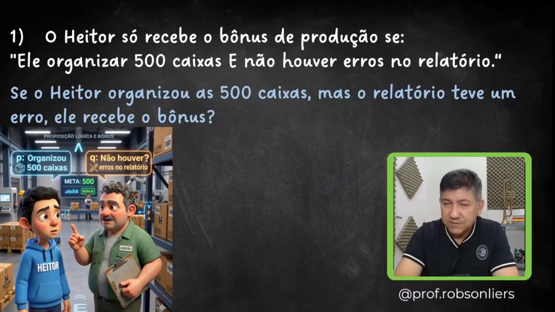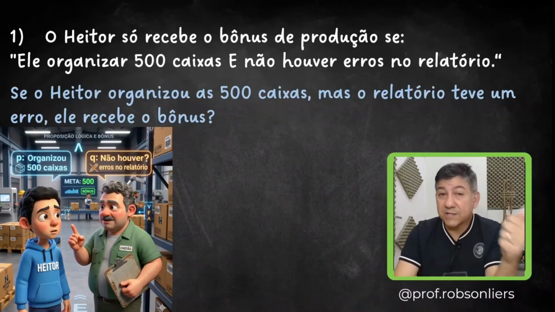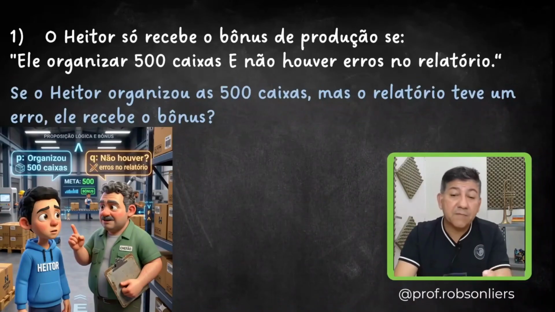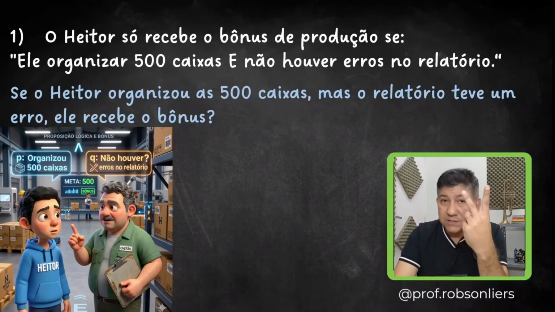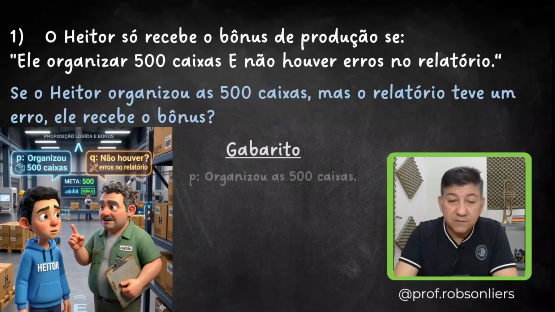Let's go to the answer key. I'll show you the solution. Take a look. He needed to organize the boxes and there couldn't be any mistakes in the report. Hator organized the boxes, but the report had an error, so one of the two tasks was not completed. And the connective AND, for it to be true, both have to be true. So the answer key is as follows.